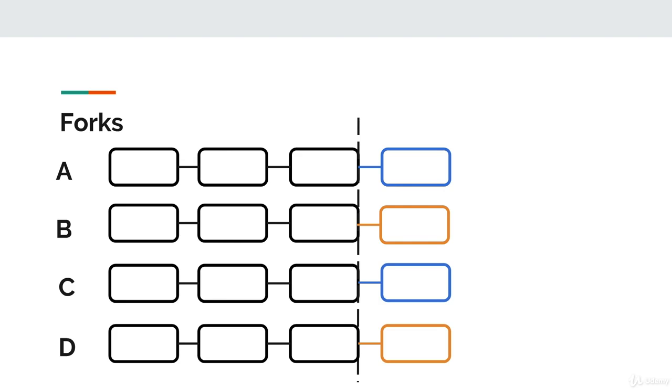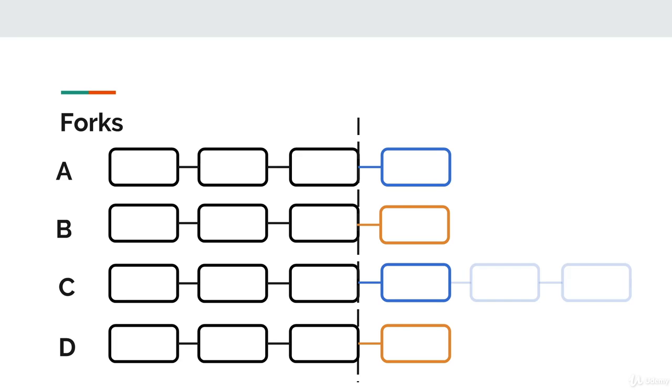And now half of the miners have the chain submitted by miner A, and the other half have the chain submitted by miner B. Now, eventually, the overall system needs to come to an agreement on which chain to accept. So which chain should all of the miners' blockchains eventually agree to?